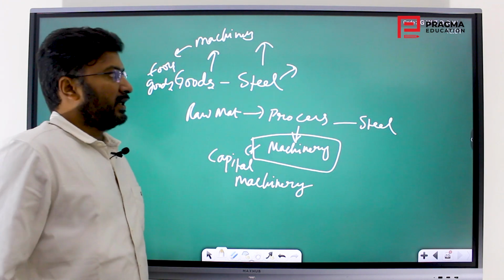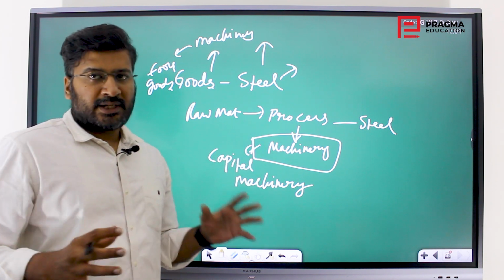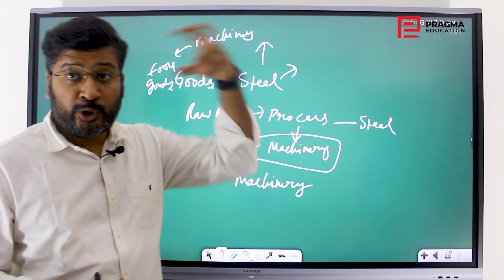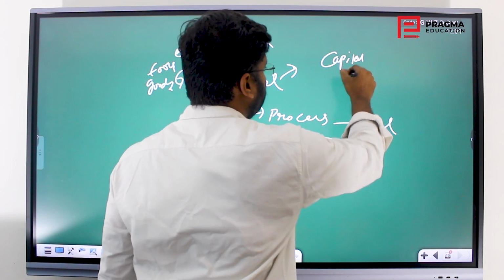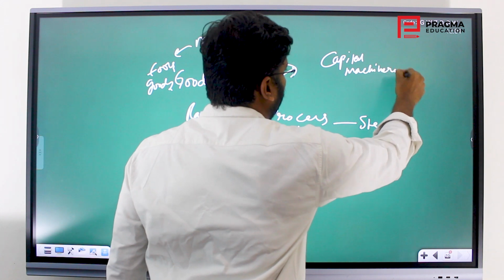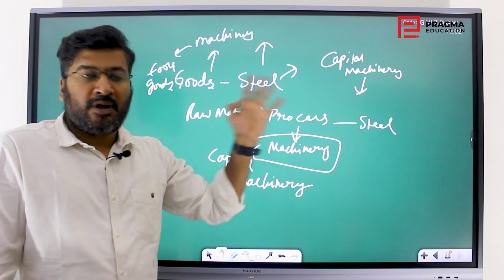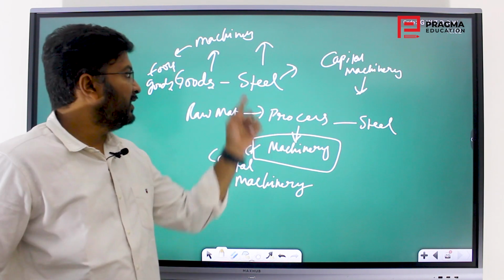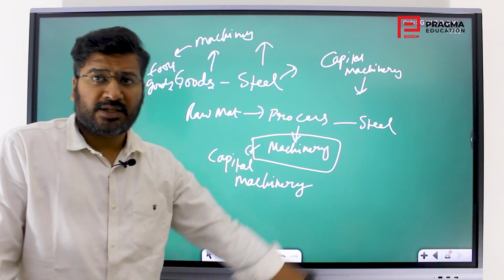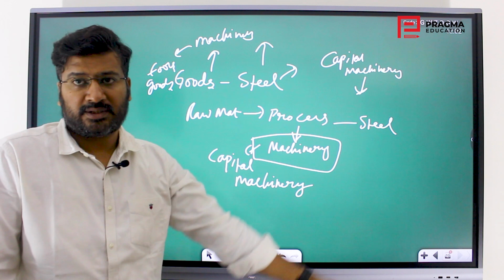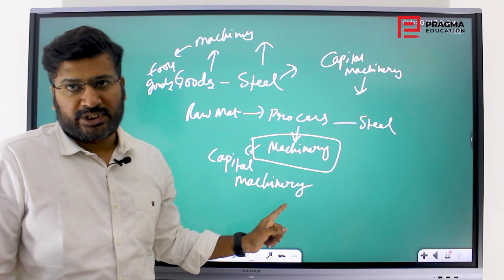If you want an example, say suppose I want to produce bearings. I would get the raw materials, everything, but I need machinery that will produce the bearings. That machinery is called capital machinery, because using that machinery I am producing a product or good that is again used as a raw material to produce a diverse number of other goods. Take steel. I manufacture steel from the ore. Then that steel is used in hundreds of ways to produce thousands of materials. So the machinery used to produce the steel is called capital machinery.